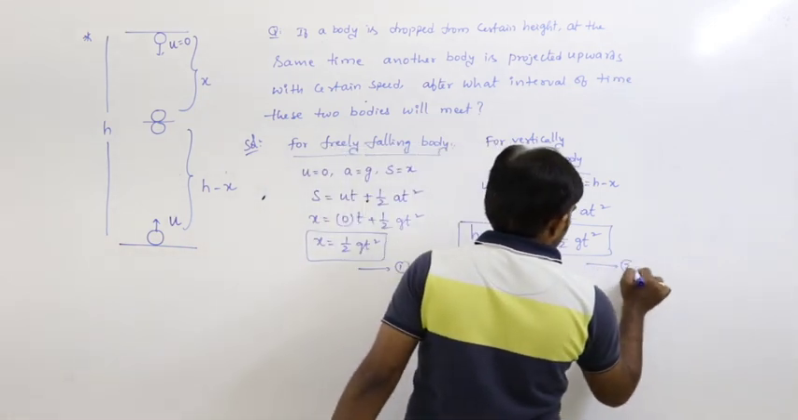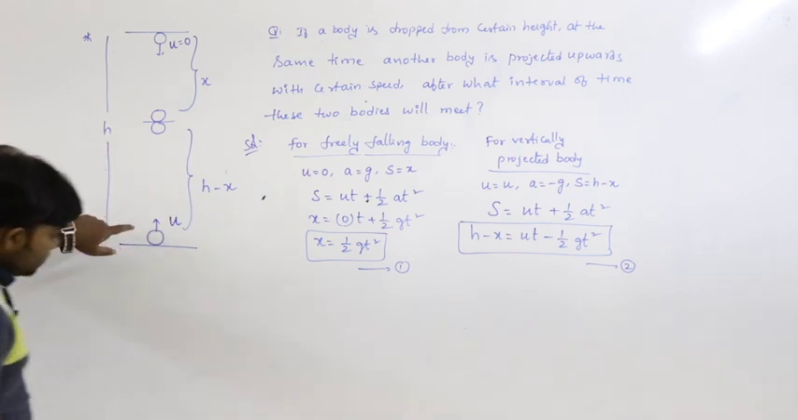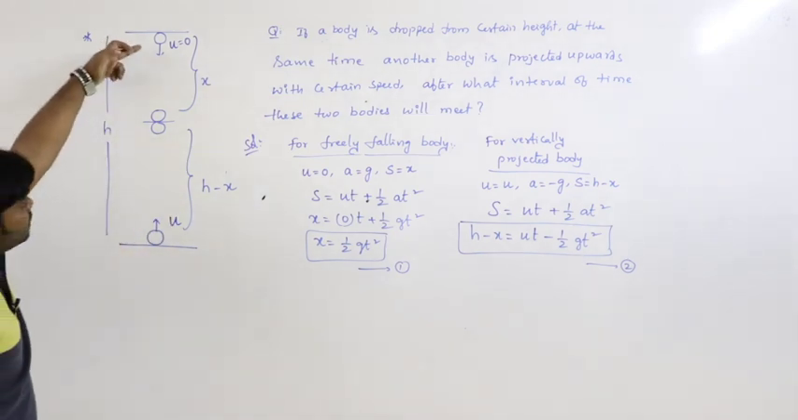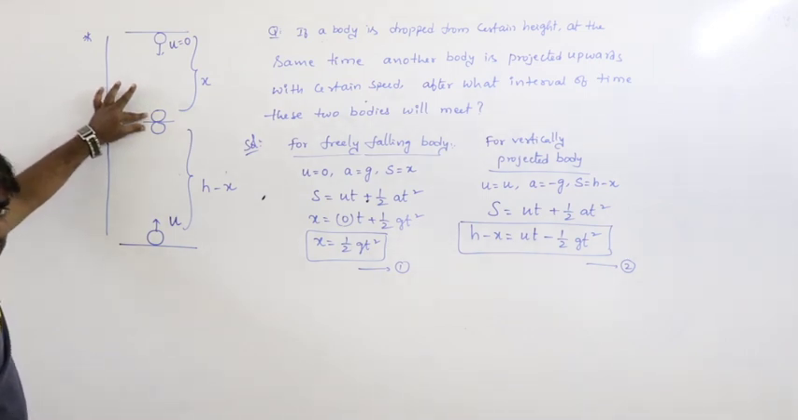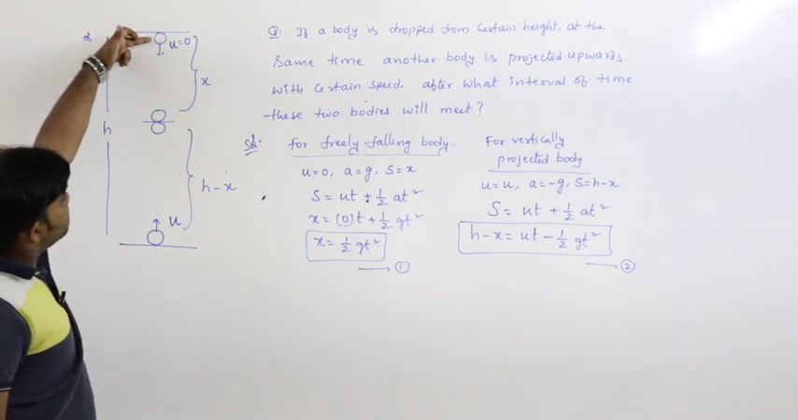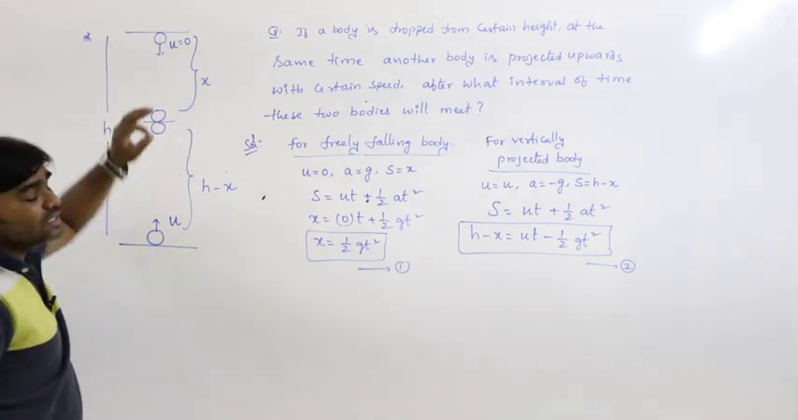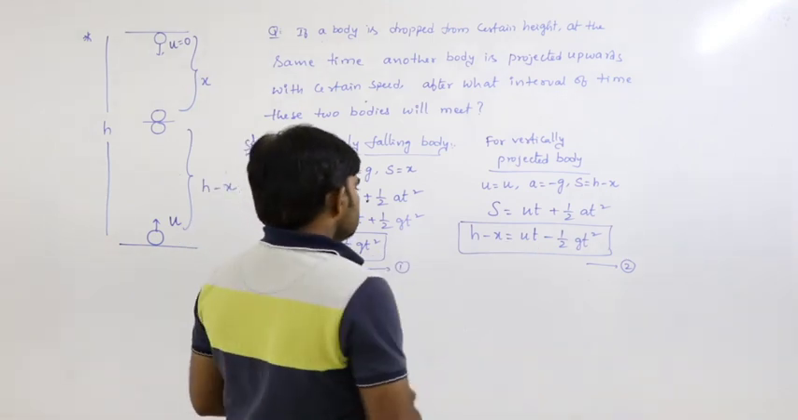So equation 2. Here in these two situations, t is the same. Whatever time this body travels, the other body also travels the same time. These two bodies will meet at this position. That means this one travels from this position to this position, and this one travels from here to here in the same time. Here t and t must be the same.